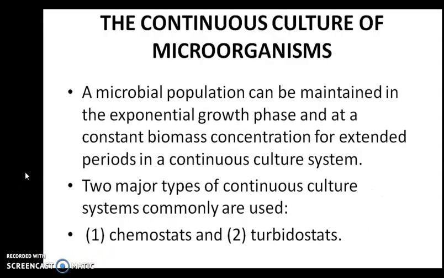Now let's see the continuous culture or steady state growth of microorganisms in detail. A microbial population can be maintained in the exponential growth phase and at a constant biomass concentration for extended periods in a continuous culture system. There are two major types of continuous culture systems. The first one is the chemostat and the second one is the turbidostat.